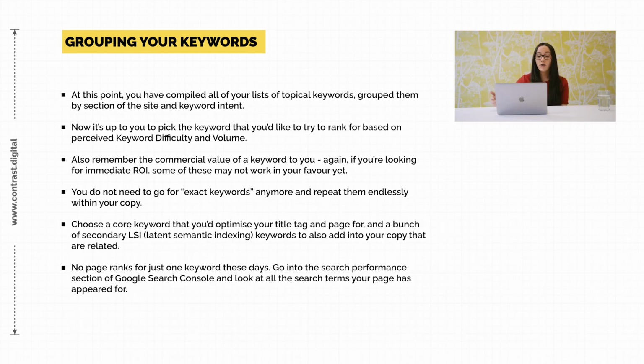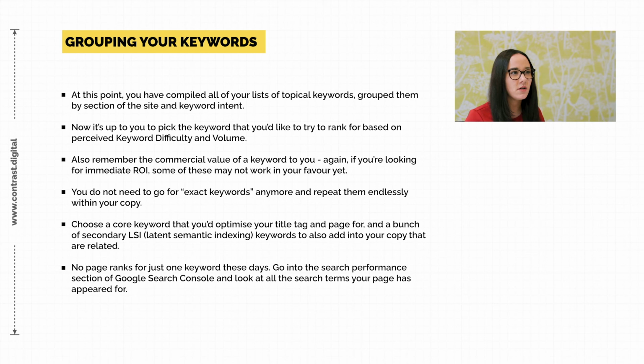So at this point, you've compiled all your lists of different topical keywords, grouped them section by section of the site, and you know what keyword intent each one of them has. So it's up to you to pick the keyword that you'd like to rank for based on, I would say, perceived keyword difficulty and the volume. So you want to basically weigh up how many people are going to come to my site, but also how difficult is it actually going to be to rank for this particular term. One caveat I'd like to add is that it's not the early 2000s anymore, so you don't have to just pick a specific keyword and write it 86 times on the page.